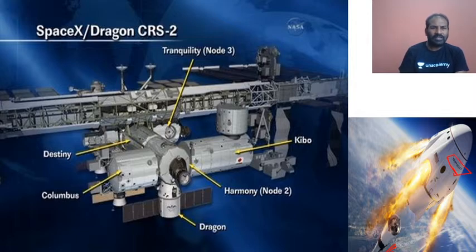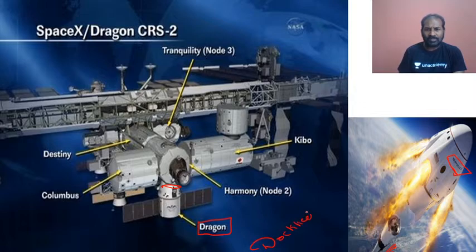And then the name of it is Dragon. So Dragon has docked to the International Space Station. Here you call it docked. Docked means it is joined, it has joined here. And we have seen the other one, that is in regards to Colombo, and then